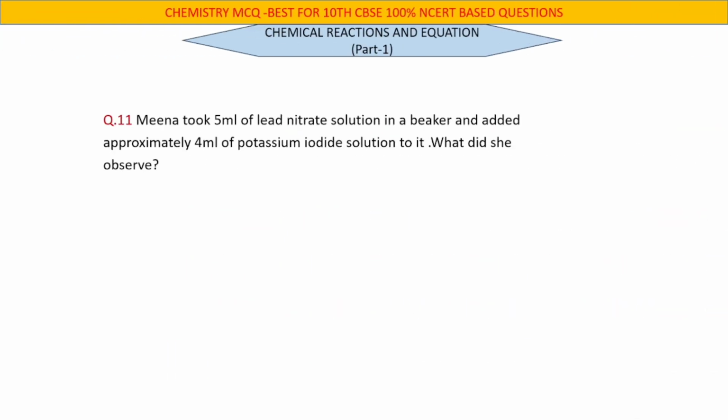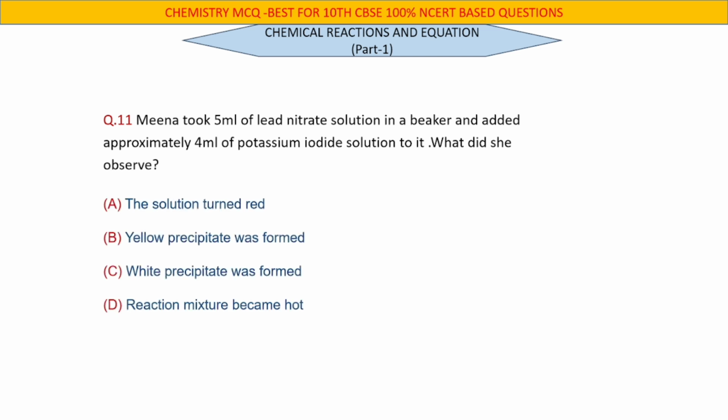Question number 11. Meena took 5 ml of lead nitrate solution in a beaker and added approximately 4 ml of potassium iodide solution to it. What did she observe? Right answer: She observed B. Yellow precipitate was formed.